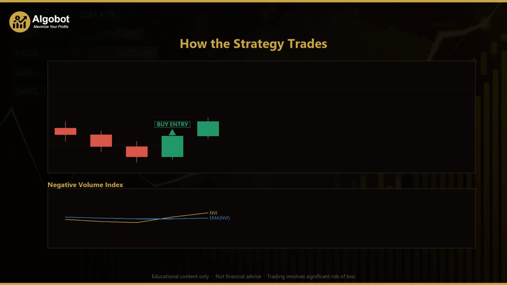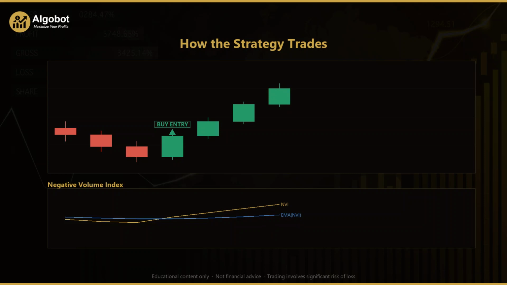Now watch the fourth candle, where the buy entry marker appears. Price turns up and closes strongly higher, and at the same moment, the gold line pushes up through the blue line from below. That's the crossover the strategy is built around. The negative volume index has crossed above its EMA. It is rising rather than just wobbling, and the crowd's index is not opposing the move. All three conditions agree, so the EA signals along.